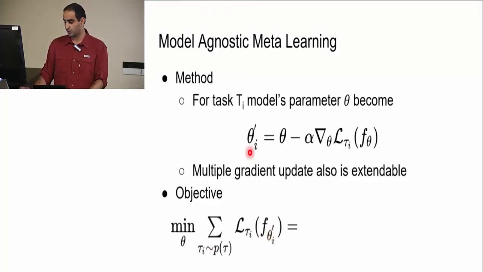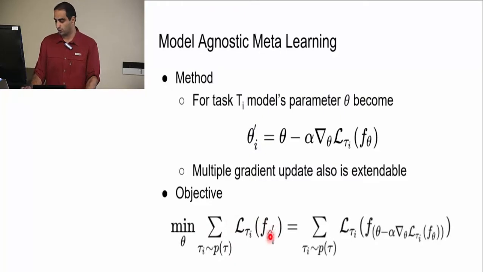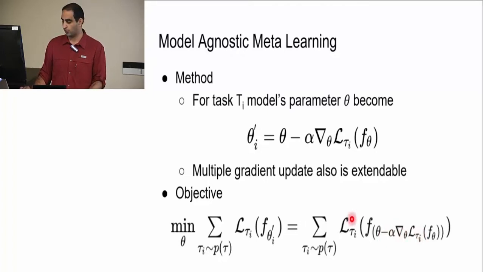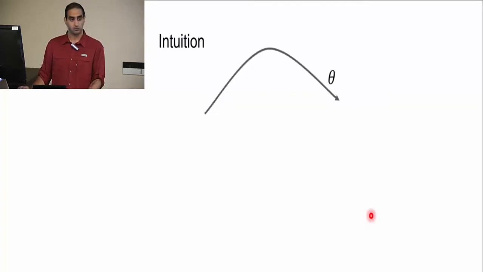So for task i, we adapt our parameters to theta prime i, and we want our loss function to be minimized after we have adapted our parameters, for all the tasks. This f is parameterized by our adapted parameters, and we want to find the minimum for that.